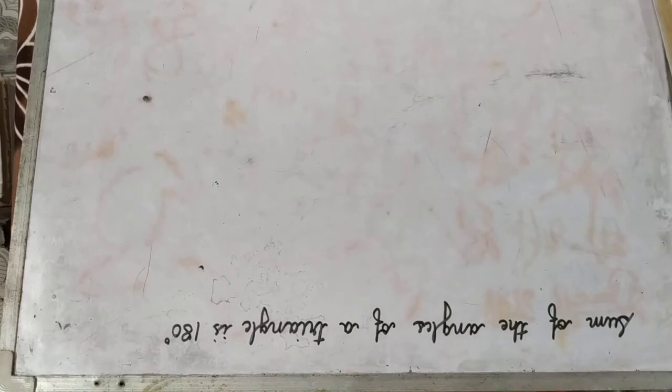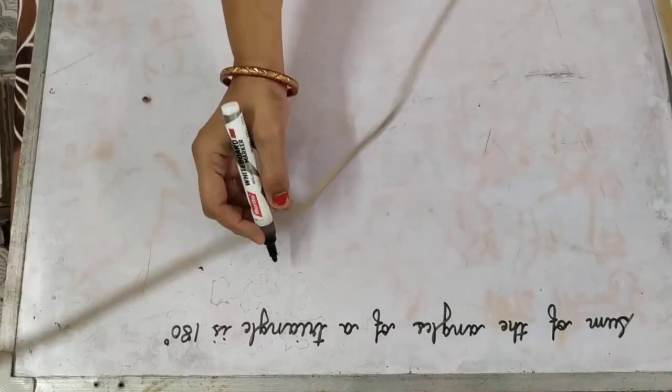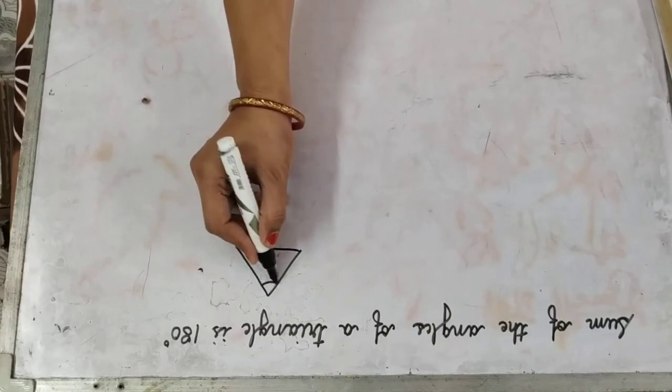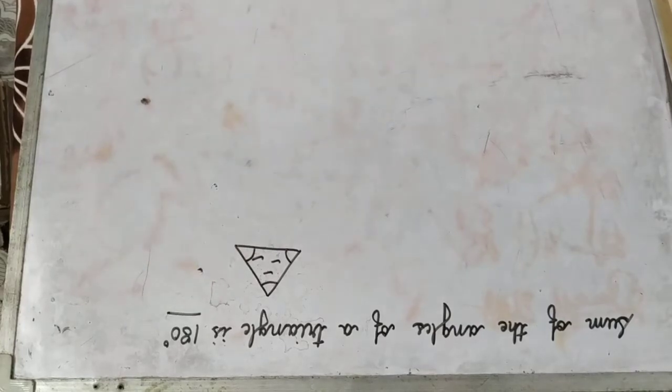Today we are going to do another theorem from chapter number 6, Lines and Angles. And the theorem is: the sum of angles of a triangle is 180 degrees. This we all know, that the sum of all the three angles of a triangle is 180 degrees. If this is a triangle, it has three angles and the sum of the angles is 180 degrees, right?